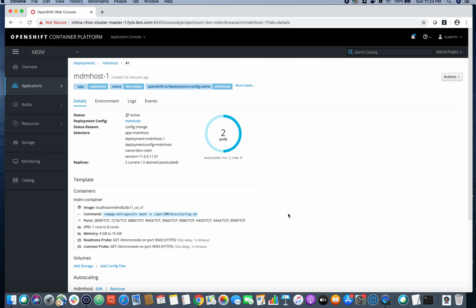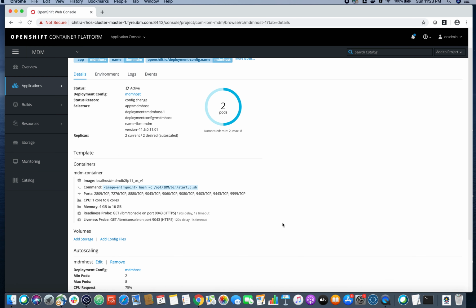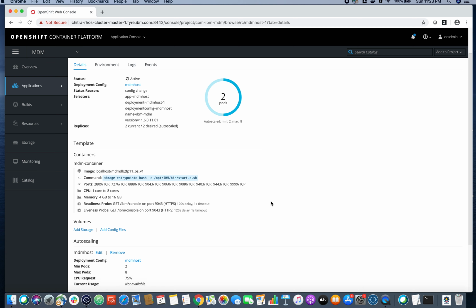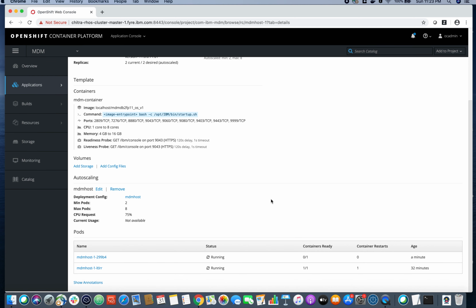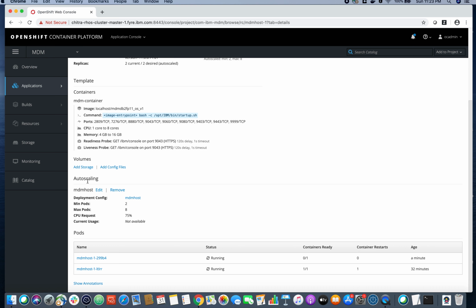So in the deployment config, we have mentioned that we require 2 replicas. And after this only we had a replication controller which is maintaining these 2 replicas for us. Now when we scroll down, you see something here called the autoscaling. So this is the detail that comes from the horizontal pod autoscaler.